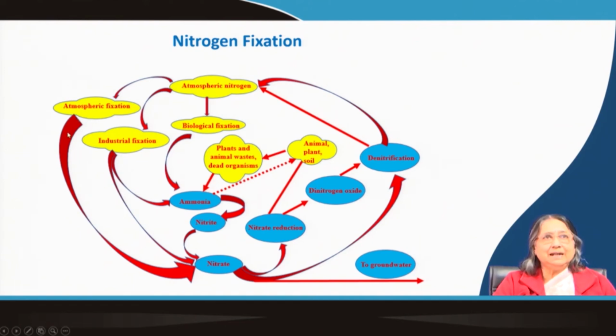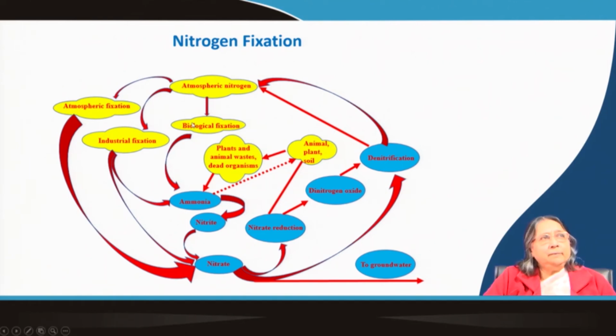So you can see that nitrate can go into the soil, or ultimately it can go to the groundwater, or it can go to any river water or pond water as a runoff. So this natural process, the atmospheric fixation, is going on all the time. Okay. Now, there is the industrial fixation that I also discussed, like the electric arc process and the Haber process. Now, biological fixation, what is biological fixation?